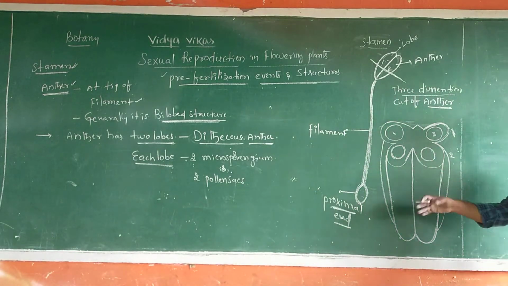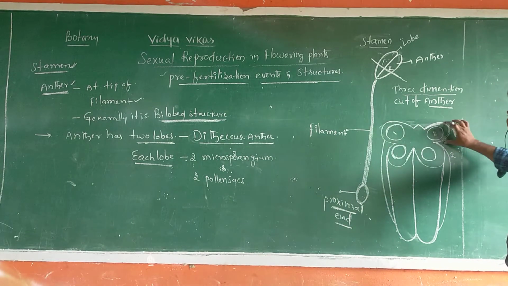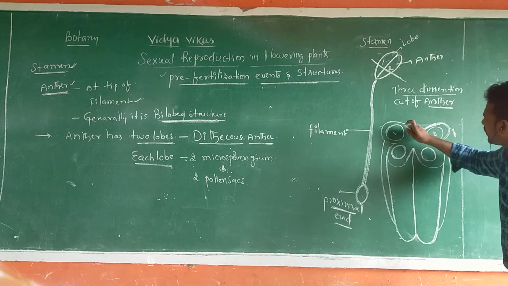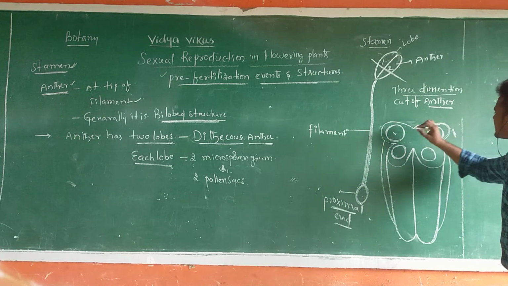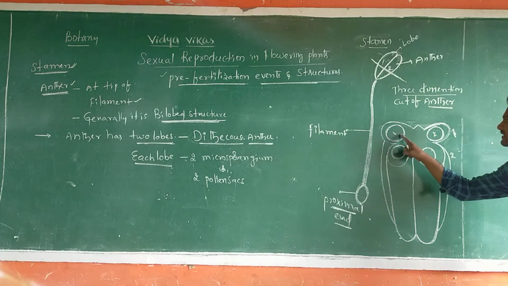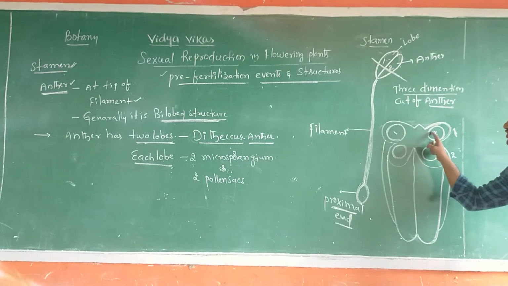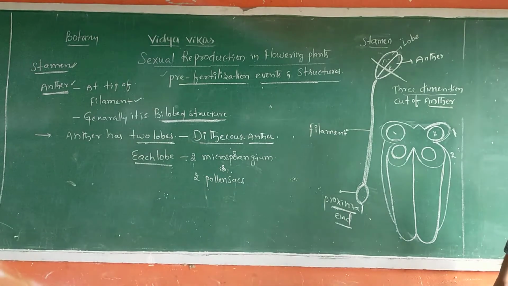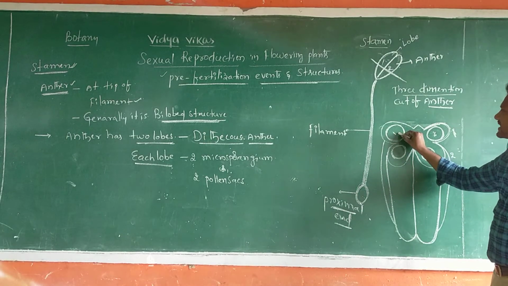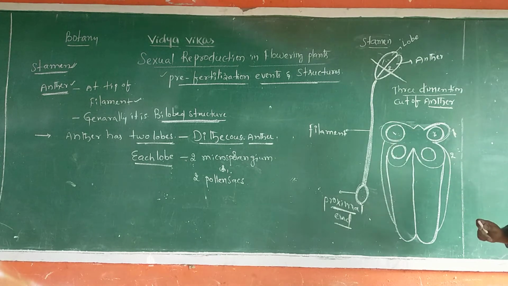Why is it so? I will tell you. So each lobe, this is one lobe, sir. In one lobe, two microsporangia or two pollen sacs are present. 1, 2. These two are microsporangia or pollen sacs. Sir, why is it called a microsporangium or pollen sac?